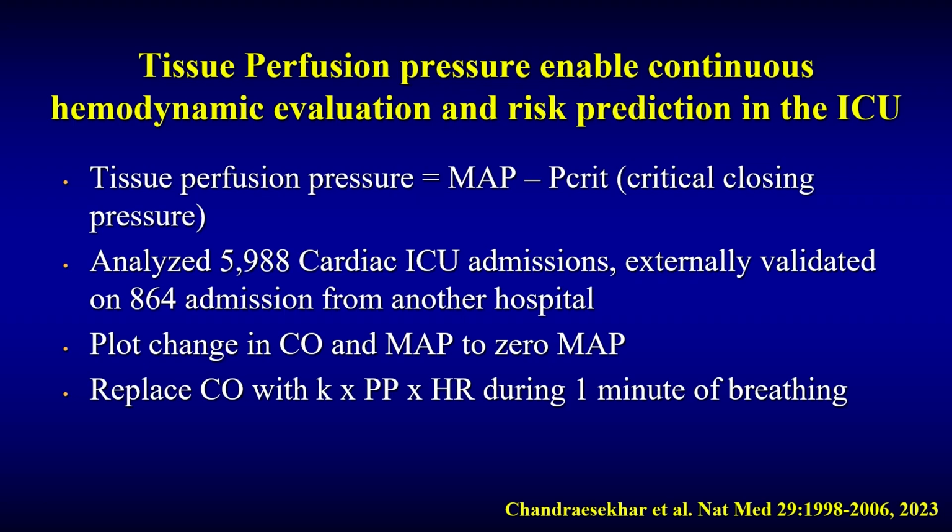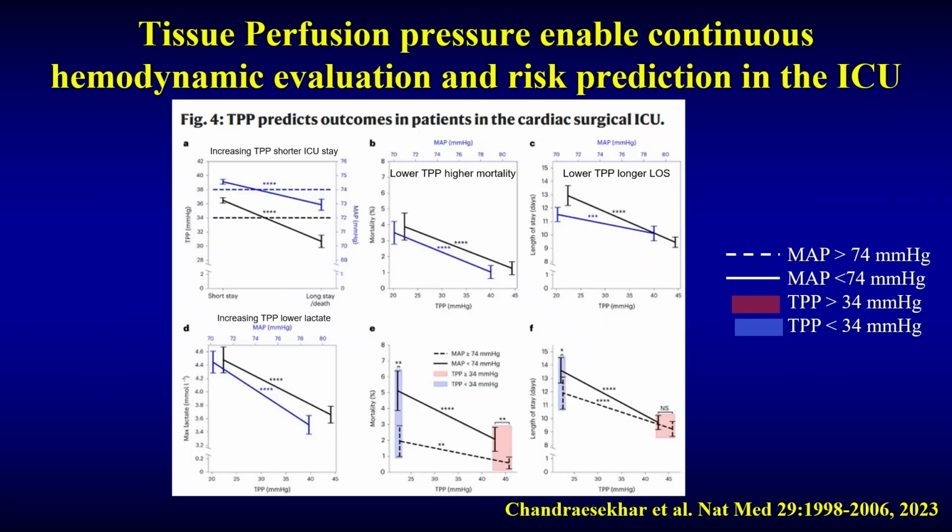Sandra then said, well, I can calculate critical closing pressure in patients, and in about 6,000 ICU patients using machine learning, he created an algorithm to calculate critical closing pressure in real time. And then he was able to determine mean arterial pressure minus critical closing pressure in a whole bunch of cardiac surgery patients. And what he found was the optimal mean arterial pressure was greater than 74 millimeters of mercury in these post-cardiac surgery patients.